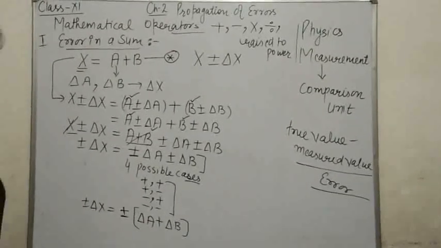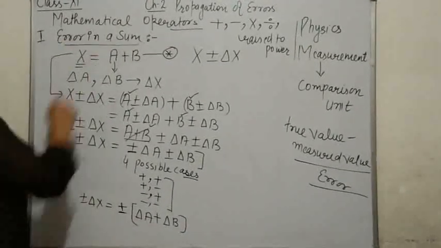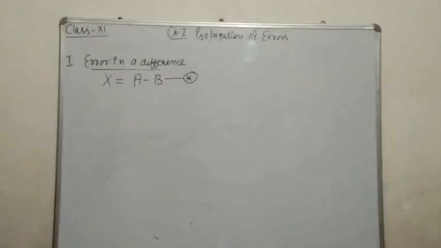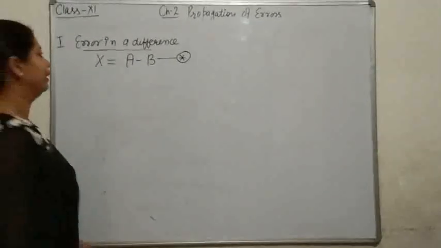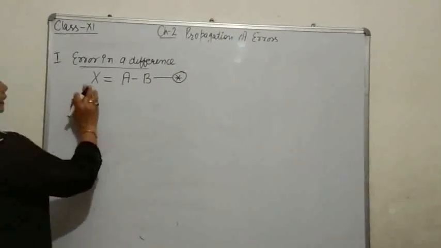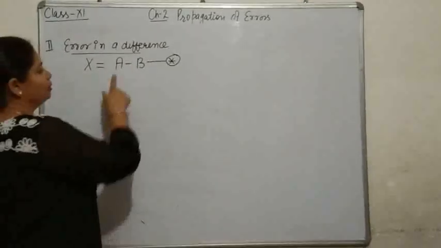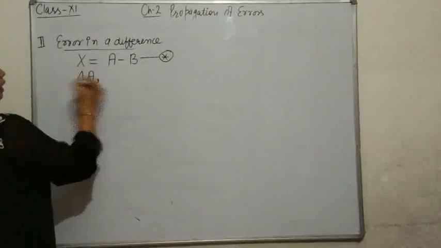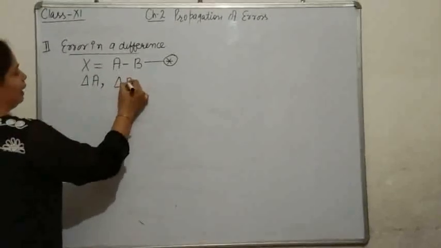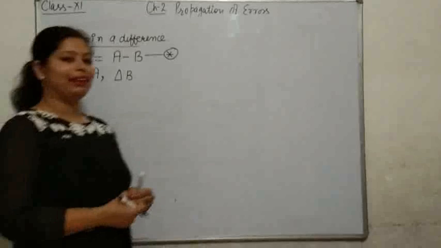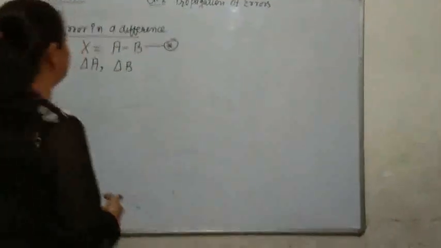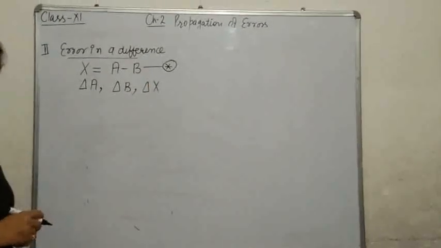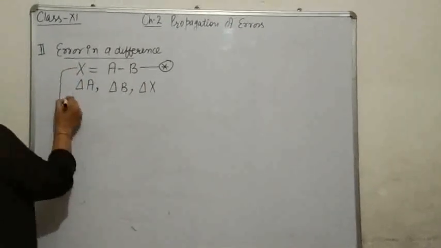Before going to that section, we will learn about error in a difference. How can we continue? Now, coming to the second part, error in a difference. Let us say that this is the difference of these two terms A and B. If A is having error delta A, B is having error delta B, then X cannot be error free as in our previous case. So it must be having some error. Let it be represented by the symbol delta X.